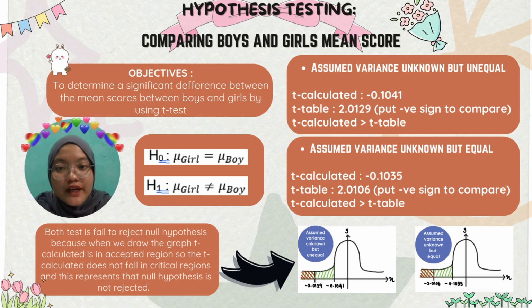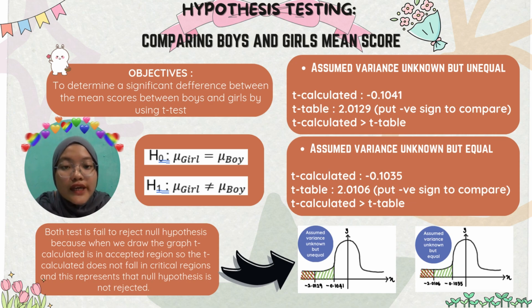Okay, for this part, I will explain about the hypothesis test about comparing boys and girls mean score by using the t-test. First of all, we state the null hypothesis and alternative hypothesis. So I will explain the result by assuming variance are known but unequal. So the t calculated that we get is negative 0.1041.